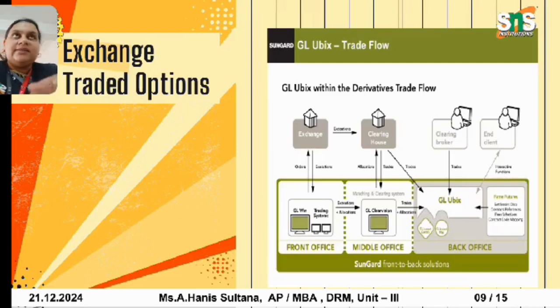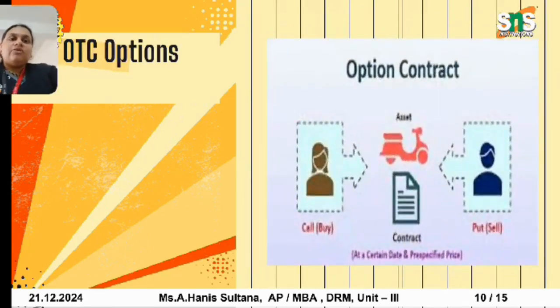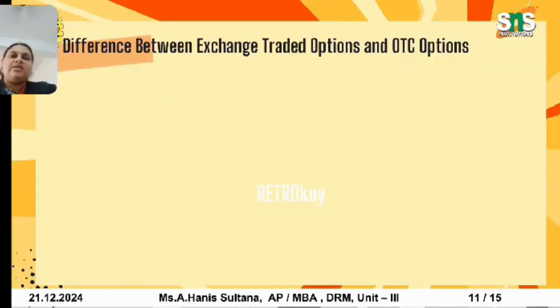For example, as an exchange, I don't know who the parties involved are. Here the exchange traded operator, the clearing house, plays a vital role. With OTC options, if you have an asset and I am interested to buy, whereas the other person is interested to sell, that is how the contract takes place.